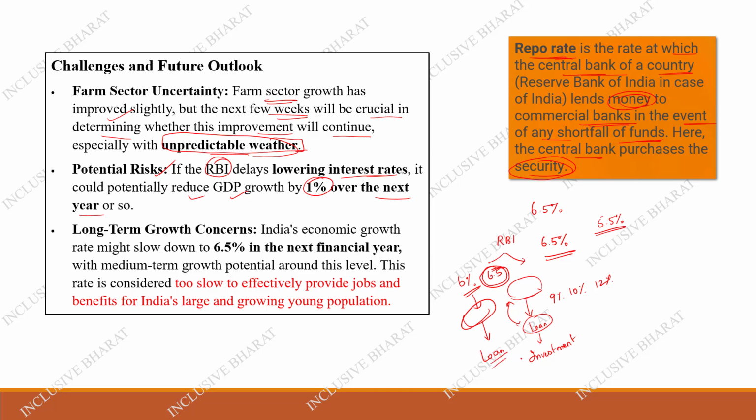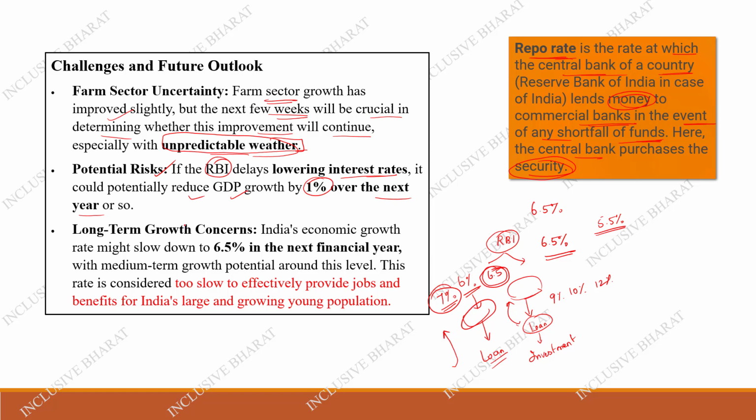And if there is more inflation, that is, money supply is high in the economy, what will the RBI do? They will increase the repo rate. If they increase the repo rate to 7%, for example, the money will flow back to the RBI. Because the RBI itself is giving a 7% interest rate, why should a bank invest in many things, provide loans and buy back those loans? There are a lot of works. So what the other banks will do is put their money in the RBI. This is how money is sucked from the market.